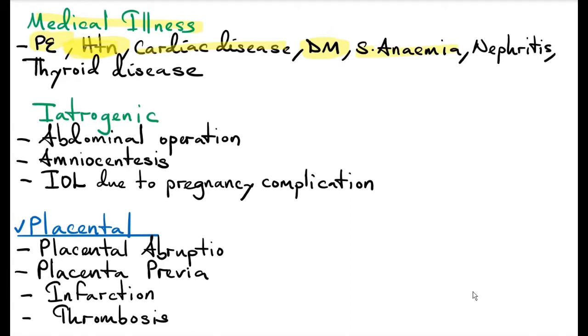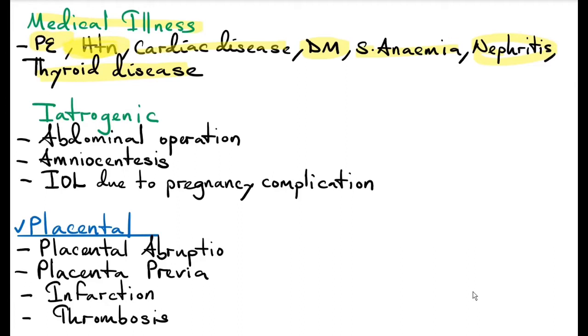Severe anemia, where there's low hemoglobin, low red blood cells, so there's poor blood supply to the fetus. Nephritis is inflammation of the nephrons, which are the functional units of the kidney, so there's kidney dysfunction. Thyroid disease is a metabolic disorder which also results in uteroplacental insufficiency.